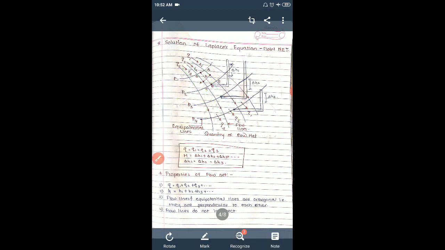I have drawn here the equipotential lines and the flow lines. This is q1, q2, q3, the quantity or discharge from this flow net. This is discharge in, this is discharge out, same q1, q2, q3, with respect to t1, t2, t3. Getting my point?